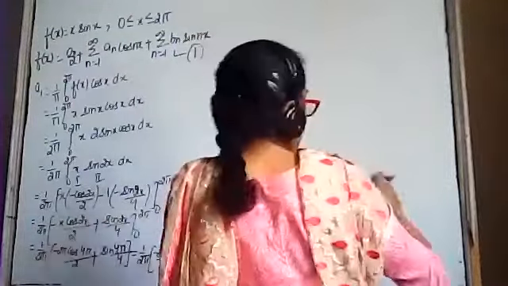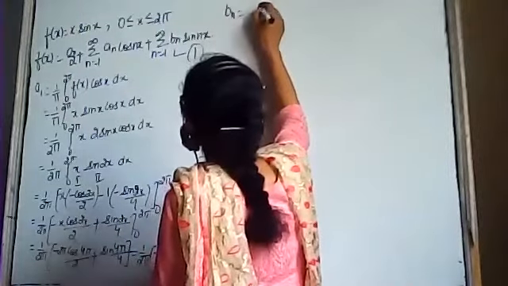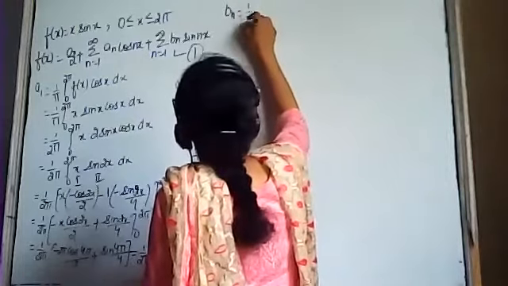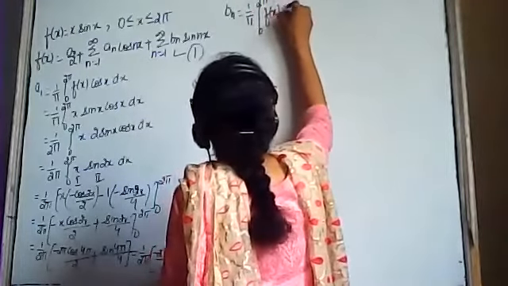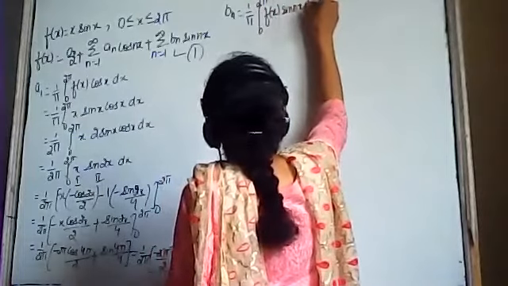Bn is given by 1 by pi, integral from 0 to 2 pi, f(x) sine of nx dx.